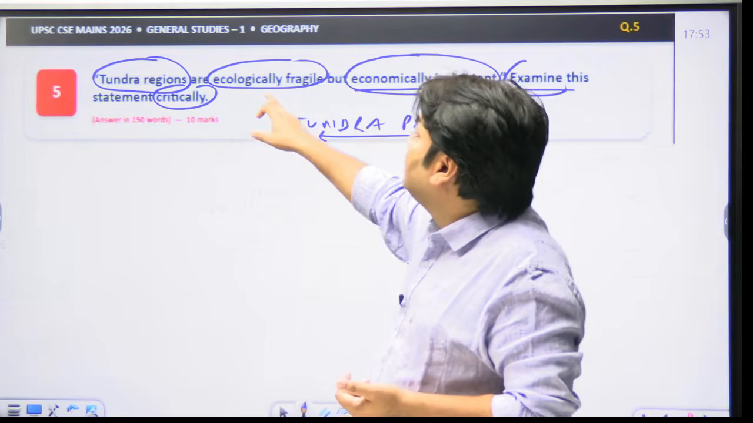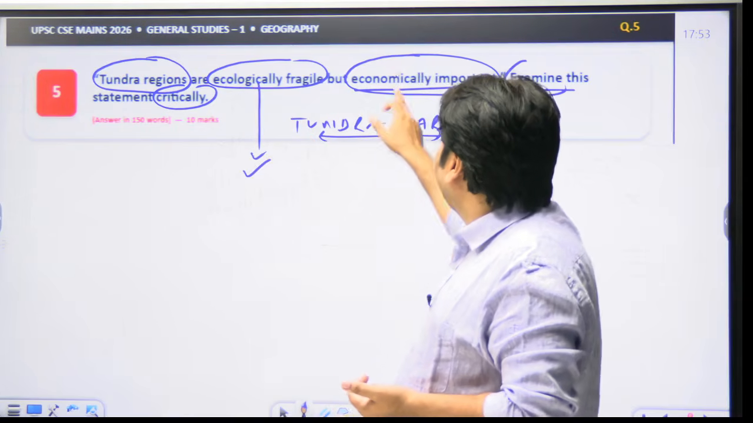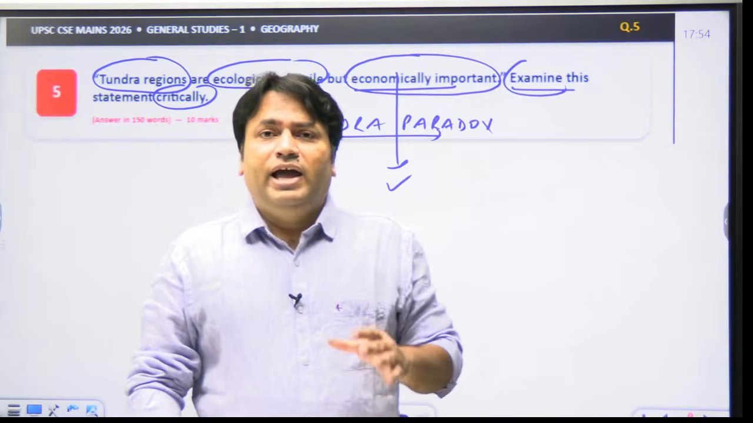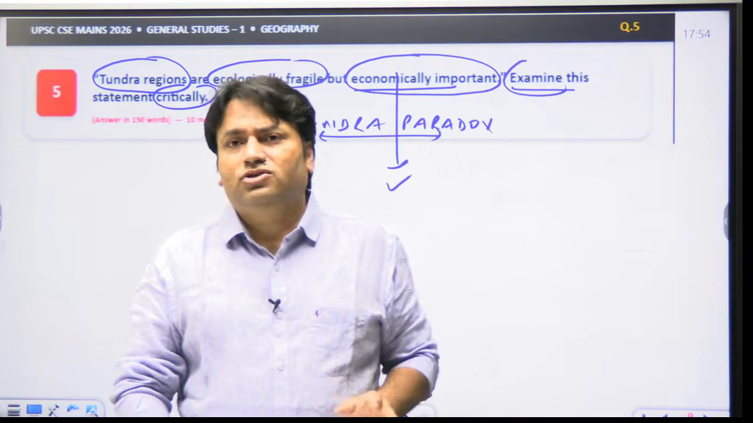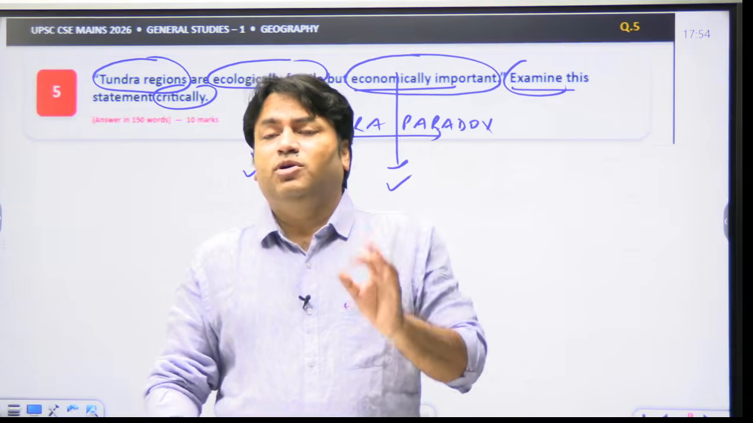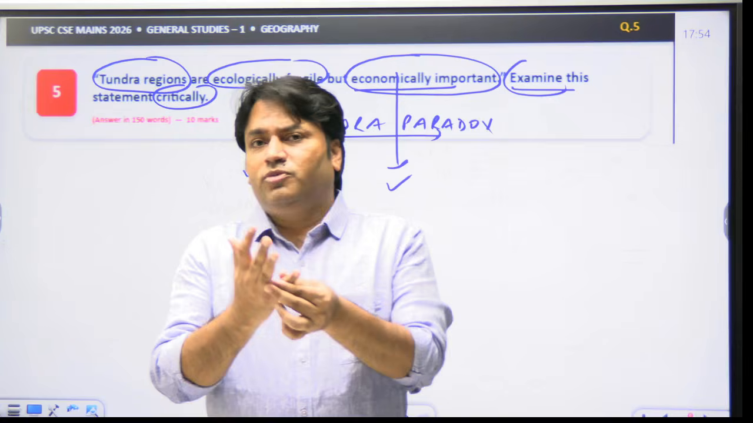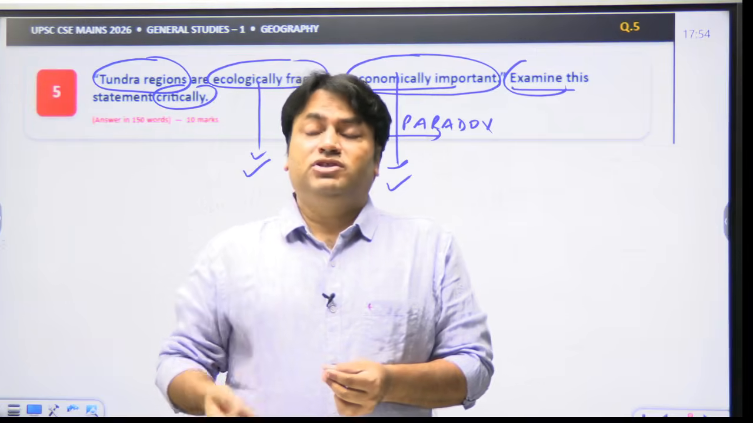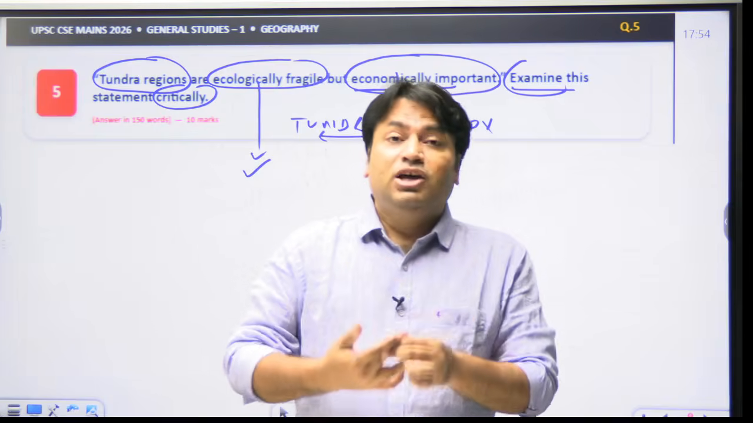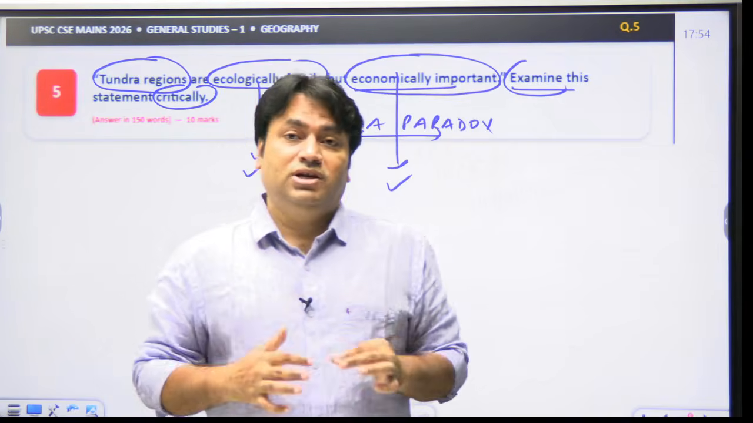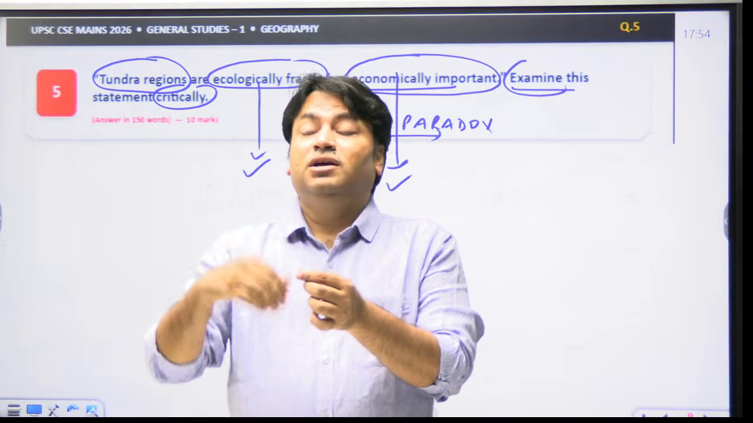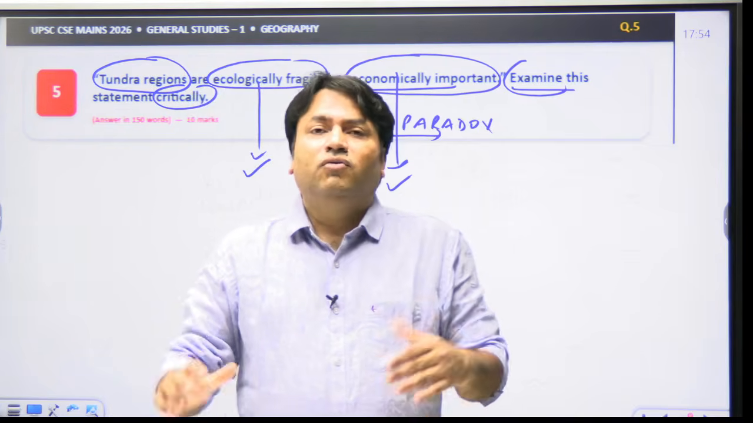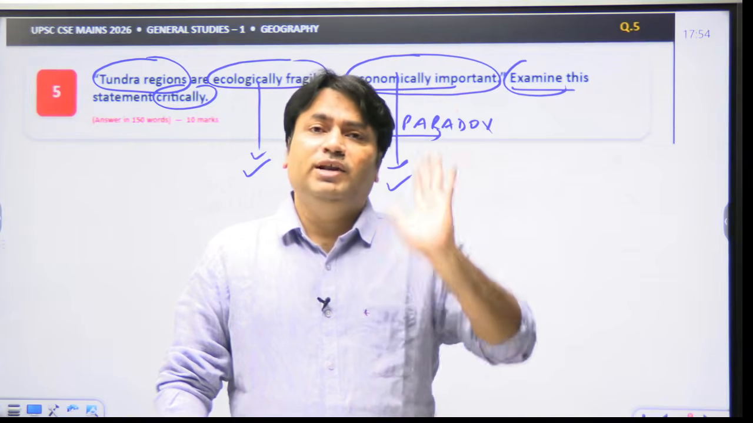And what is the paradox? That tundra regions are ecologically fragile and at the same time they are economically important. So we have to explain this. In our GS classes, in geography classes, all of you must have read about tundra regions. You are familiar with the concept of permafrost. You are familiar with the concept that tundra regions have low biodiversity, the concept of carbon sink, the concept of Arctic resources. You are familiar with hydrocarbons, minerals, fisheries in the Arctic region, what kind of livelihood the people follow, and what ecological vulnerability is. You are all familiar with these issues.